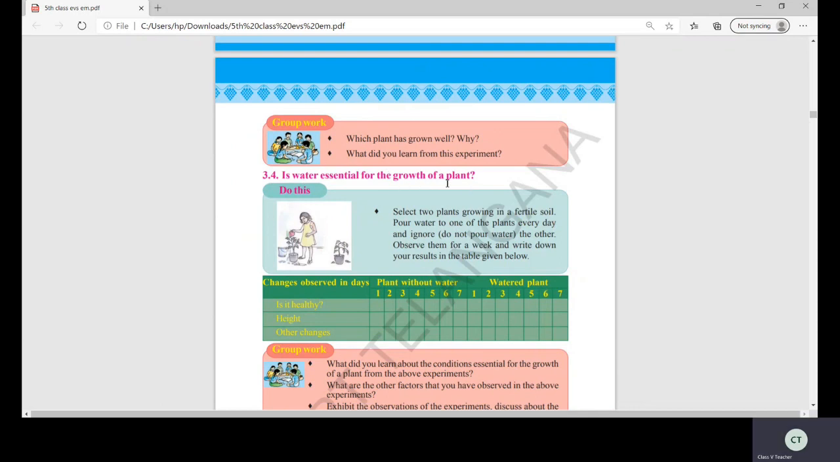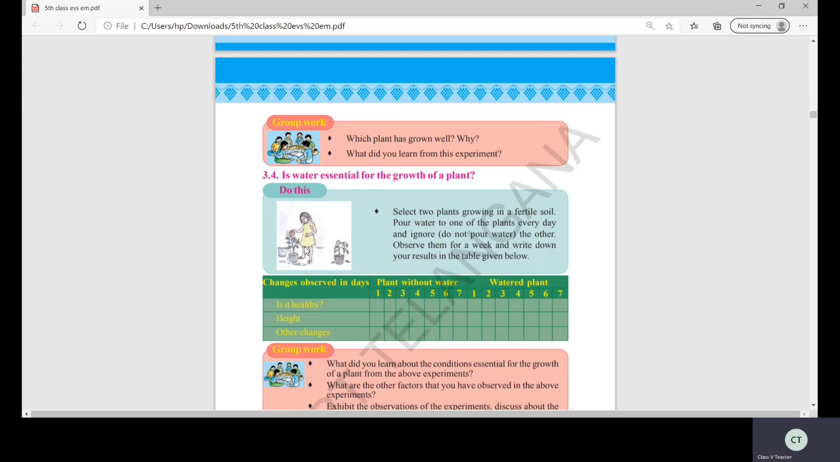Now, coming to 3.4. Is water essential for the growth of a plant? Yes, of course, children. Select two plants growing in fertile soil. Pour water to one of the plants every day and ignore the other. Same as usual, children. Take two pots, put fertile soil, and put them under the sunlight. But you water one plant. You don't water the other plant. Don't put water for them. Observe them for a week and write down your results.